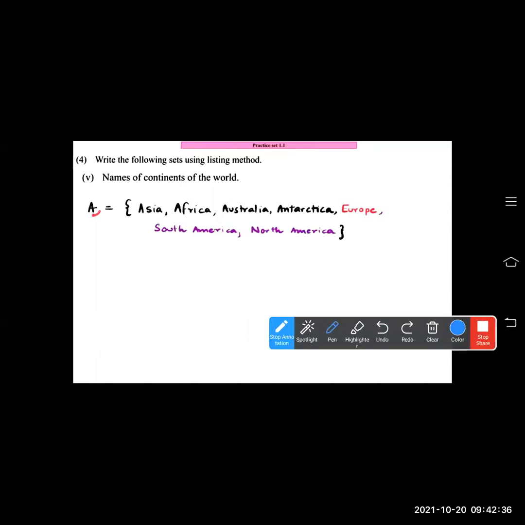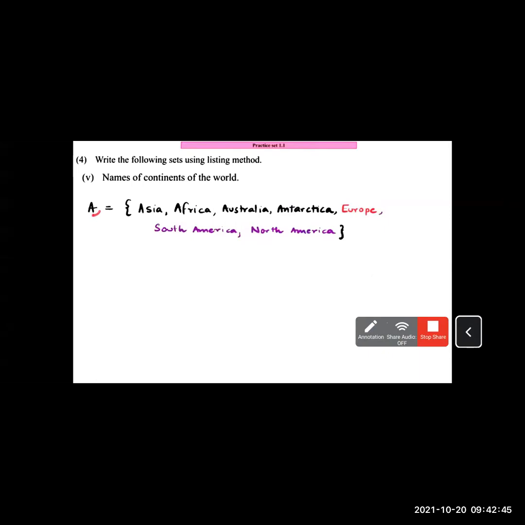Next is question number 5: names of the continents of the world. This you have to learn. Okay. Also the months in the Indian solar year, the set of human sensory organs, which I have told you, and the colors in the rainbow. These things you have to learn. So see here, the names of the continents of the world, as you have studied in geography: A is equal to the set of curly braces open, Asia, Africa, Australia, Antarctica, Europe, South America, North America. These are the continents of the world: 1, 2, 3, 4, 5, 6, 7. You have to mention the 7 continents.